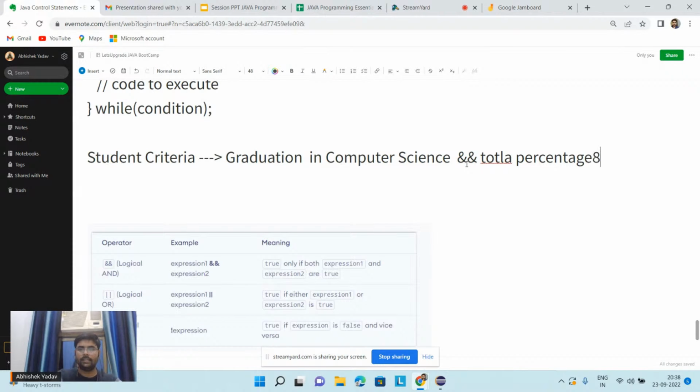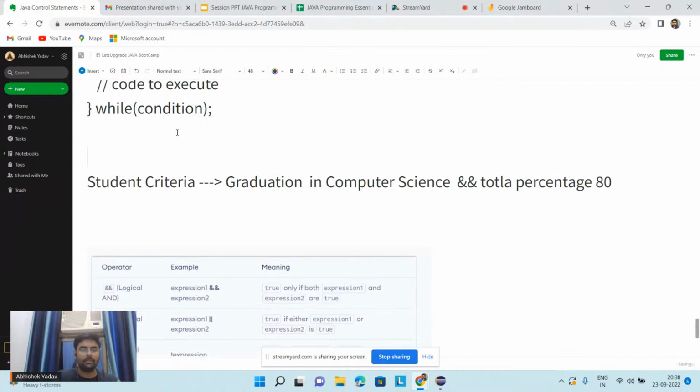So this is the criteria to get admission in XYZ college. I want admission in XYZ college here, and this is the criteria: graduation in computer science, total percentage 80%, right? So can you guys tell me, will I get the admission if I have graduated in some other stream and my percentage is greater than 80 percent? Will I get the admission?